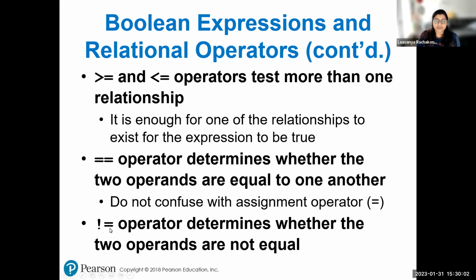Next is exclamation equal to, which is also called not equal to. Let's take the same example, x is equal to 5, and you are checking if x is not equal to 5, then maybe you are making the x value 5. So if x is not equal to 5, colon, enter, x is equal to 5.